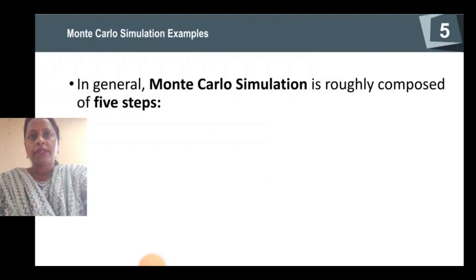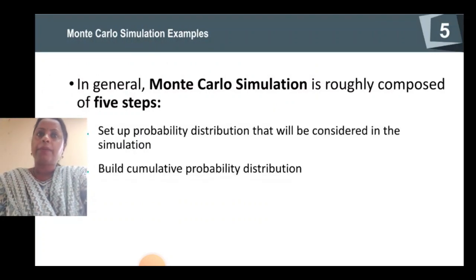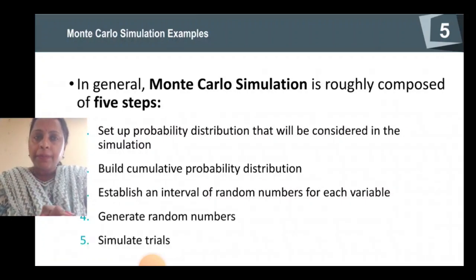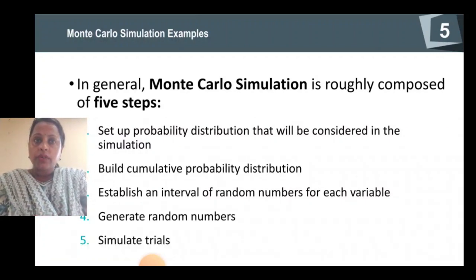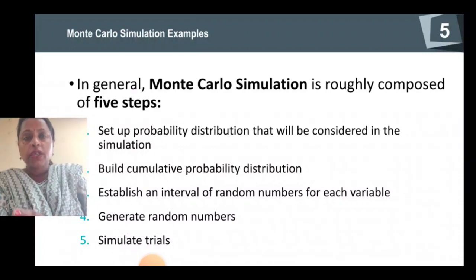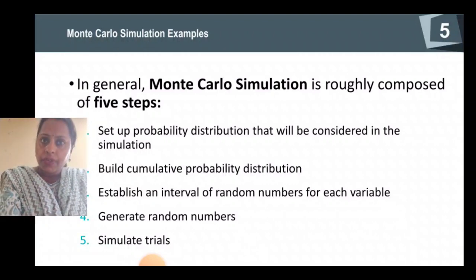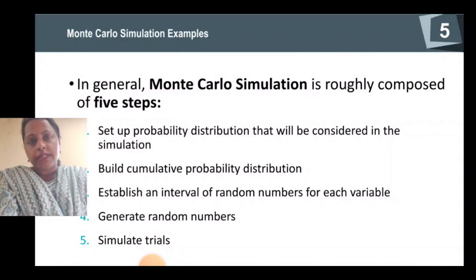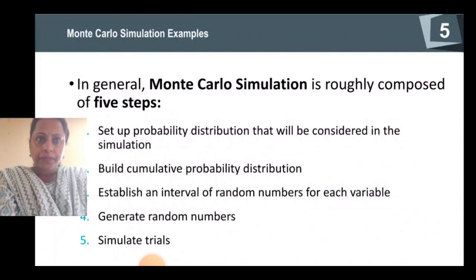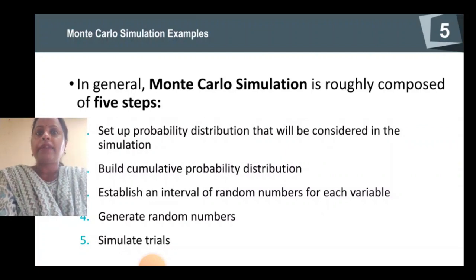Now Monte Carlo simulation. In general, Monte Carlo simulation is roughly composed of 5 steps. So what are these 5 steps? This is a very important slide. You have to catch it very clearly, because for the further questions this slide will be very useful to you. So first you have to set up the probability distribution that will be considered in the simulation. Then you have to build cumulative probability distribution. Then establish an interval of random numbers for each variable. Then generate random numbers and simulate trials.